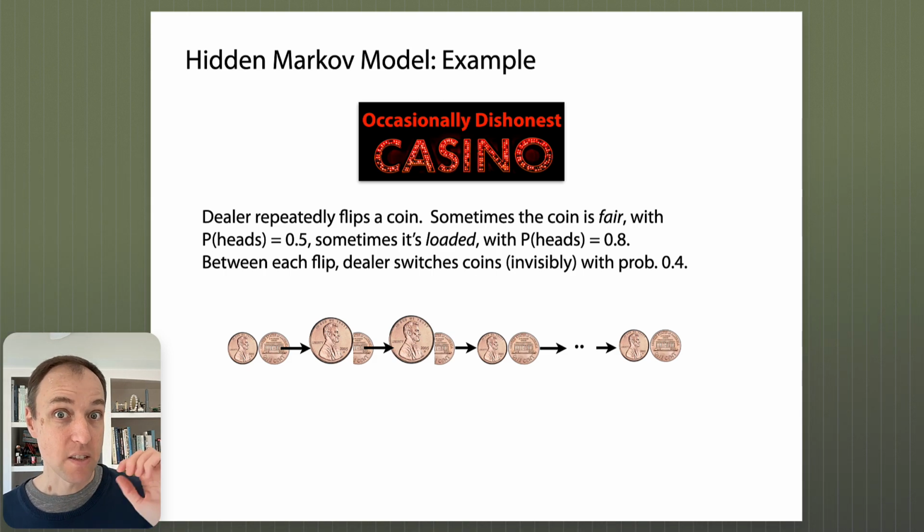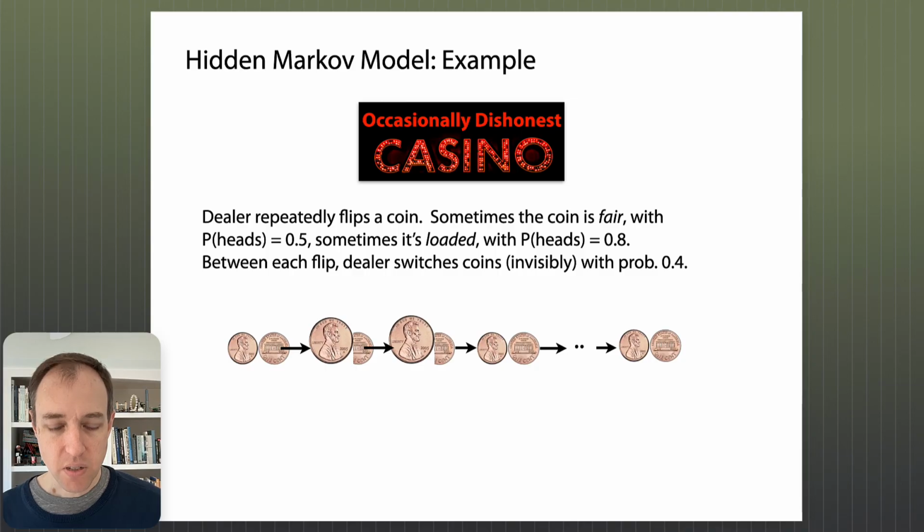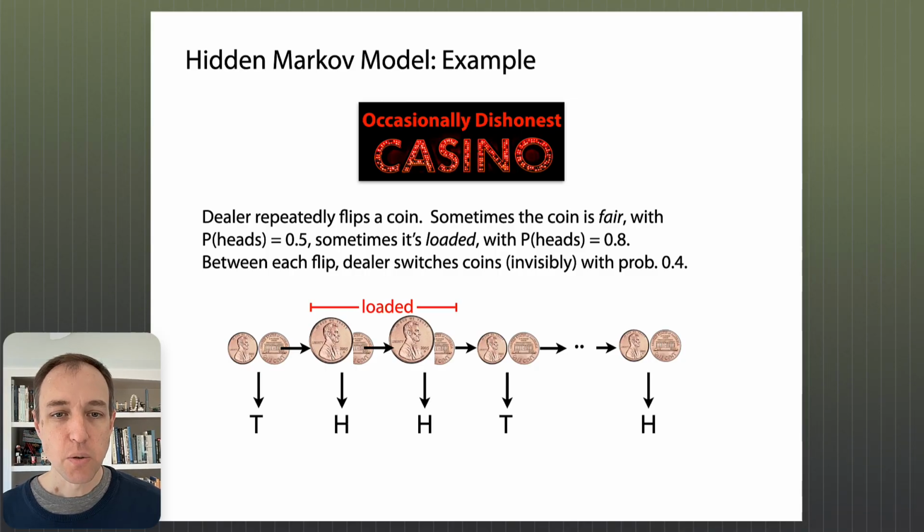and relate it back to the trellis diagram we saw at the beginning, we can think of the state of the system that is hidden to us as being the loadedness of the coin, whether the dealer is using the fair coin or the loaded coin. And in this picture here, I'm just using the size of the heads and tails to denote that there's a period in the middle where the dealer is using a loaded coin, but the dealer is otherwise using a fair coin for the coin flips that are visible on the screen right now.